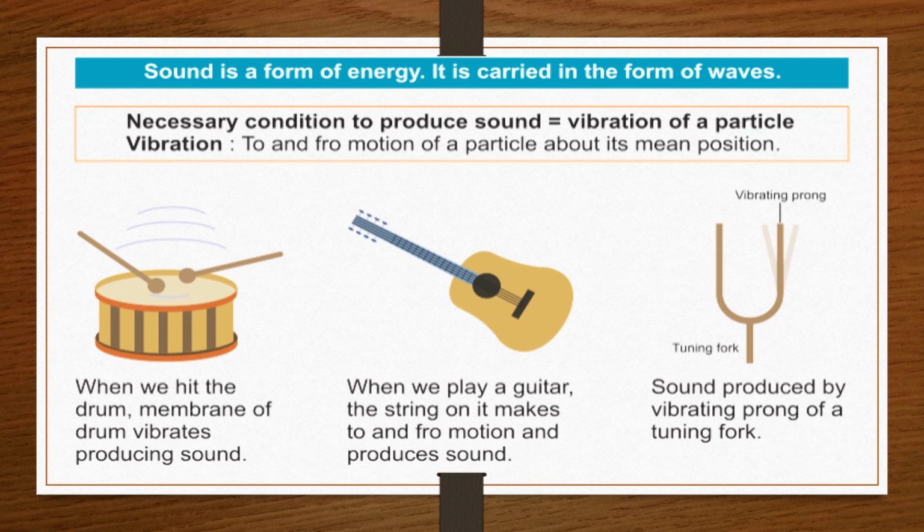We have learned in our earlier chapters about vibration, the to and fro motion. When we hit the drum, the membrane of the drum vibrates, producing sound. When we play a guitar, the strings make a to and fro motion and produce sound. The sound is also produced by the vibrating prong of a tuning fork. These are all examples of objects producing sound, and you can actually see the vibration happening in them, and this explains that vibration is very important to produce sound.